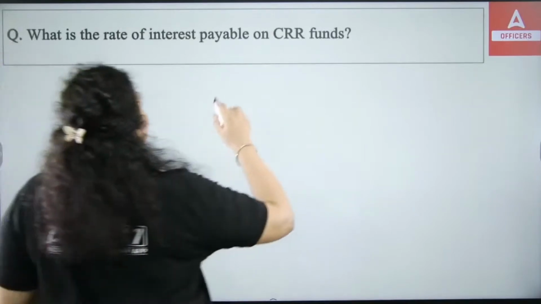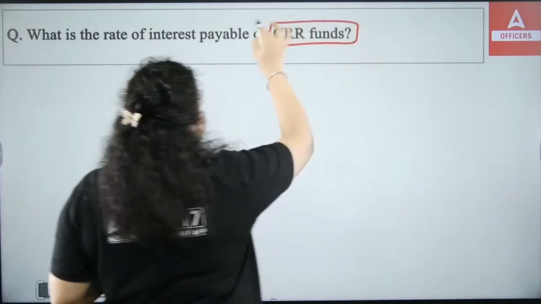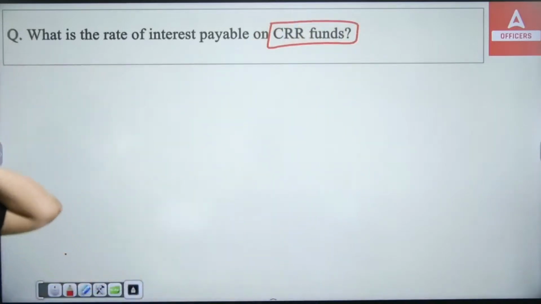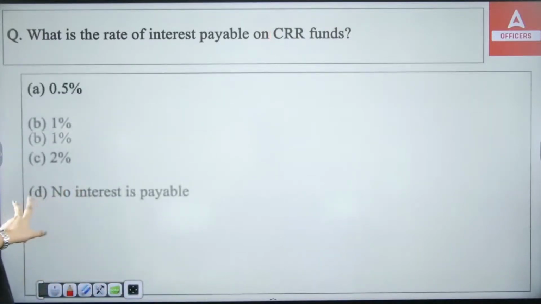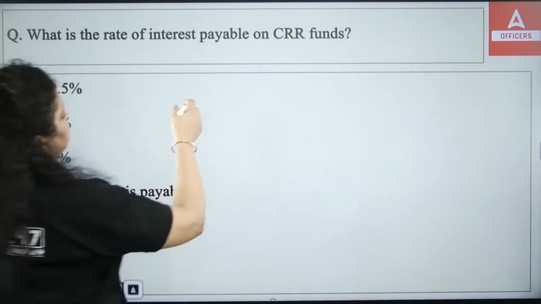Now, what is the rate of interest payable on CRR funds? What is the rate of interest that is payable on the CRR funds? No interest is payable. So CRR is the cash reserve ratio.